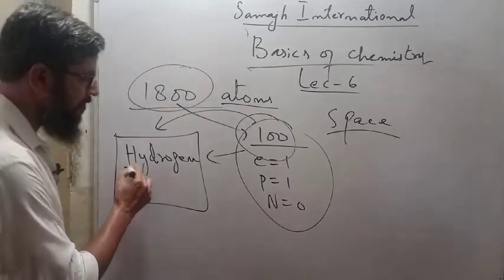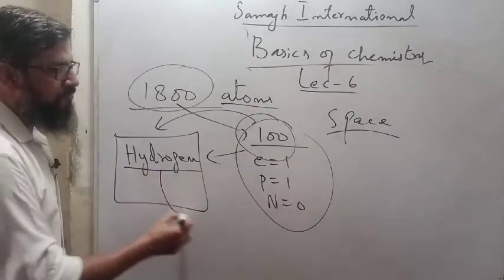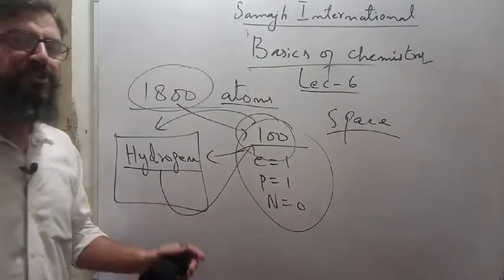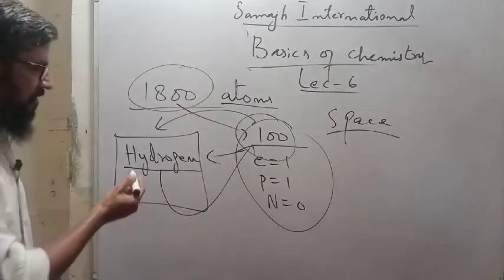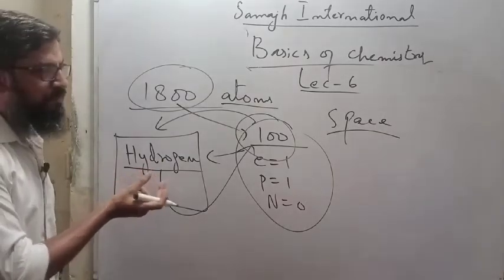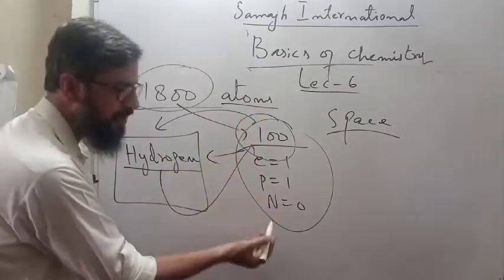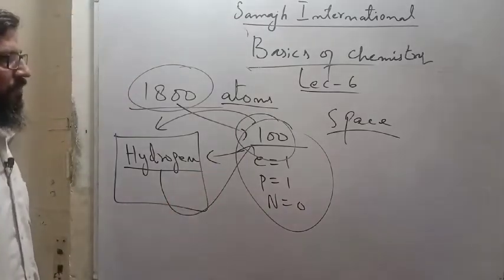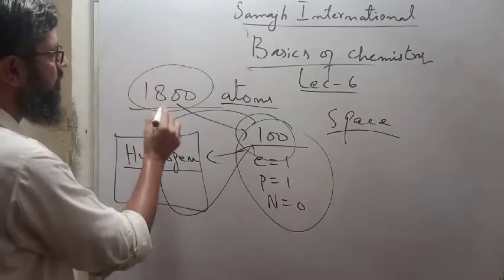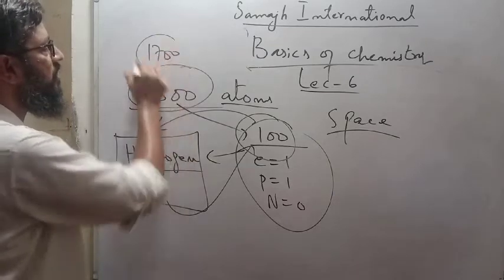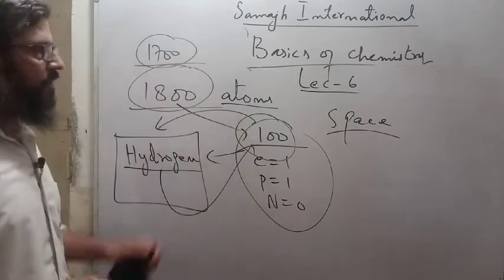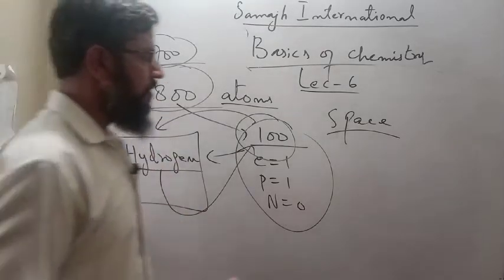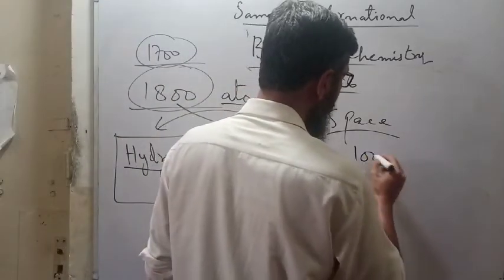Now what is this hydrogen? Hydrogen is actually the name of this family. I explained everything in my previous videos. Hydrogen is the name of this family, in which all the atoms have 1 electron, 1 proton and no neutron. Then how many atoms are remaining? 1700 atoms are remaining.